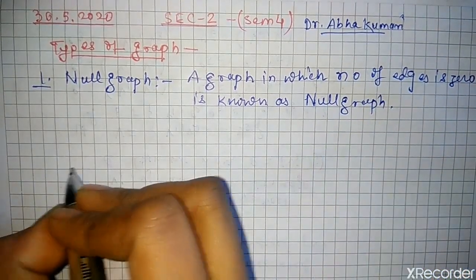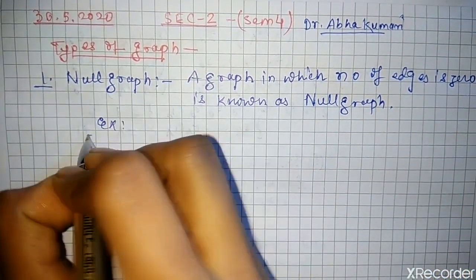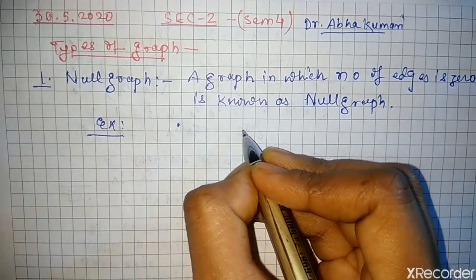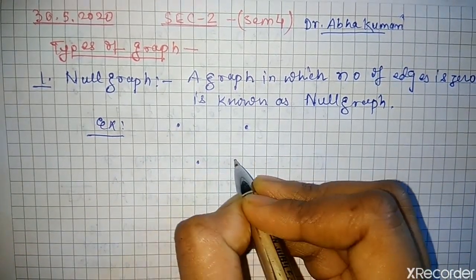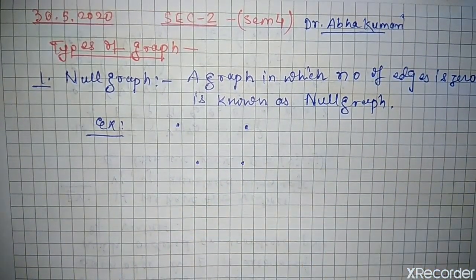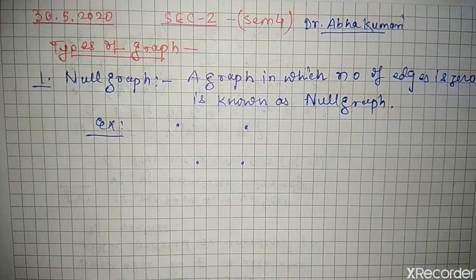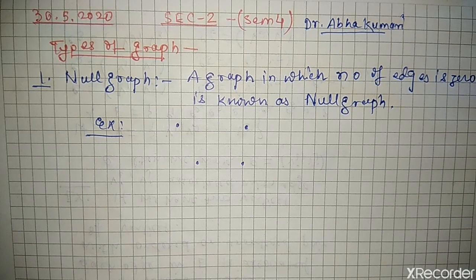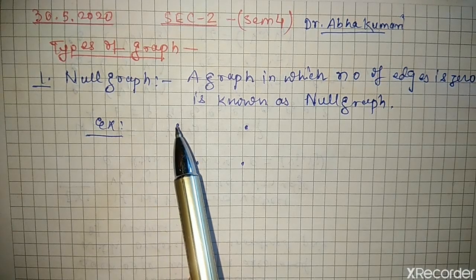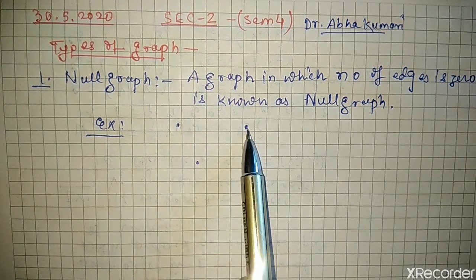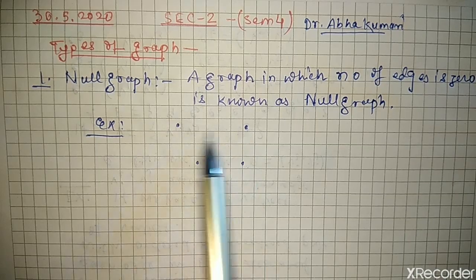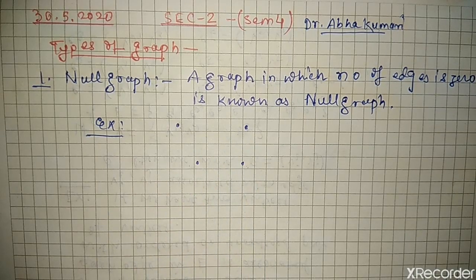For example, we have this one and this one, but we are not going to connect these edges. Here we have taken four vertices, but no vertices are connected, so it is known as the null graph.